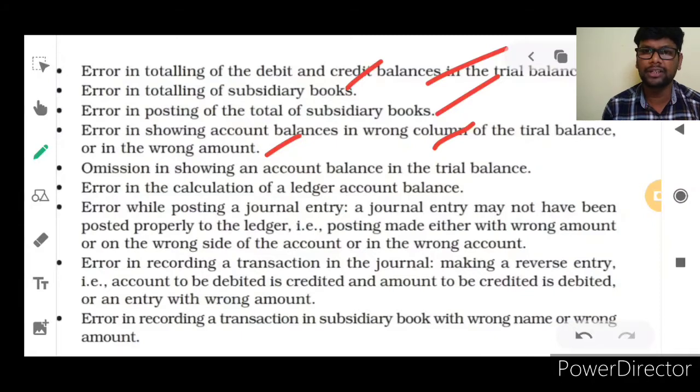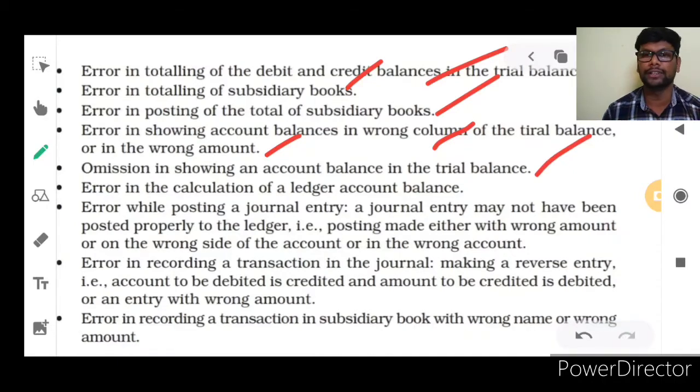Omission. What is the meaning of omission? They fail to record, that is omission. What is the meaning of commission? Wrong amount. Instead of writing 1100, if they write only 110, that is an error of commission. Isn't it? Okay, good. Omission in showing an account balance in the trial balance. If completely omitted, that entry is failed to be recorded in the trial balance. That is completely omitted. Partial omission.